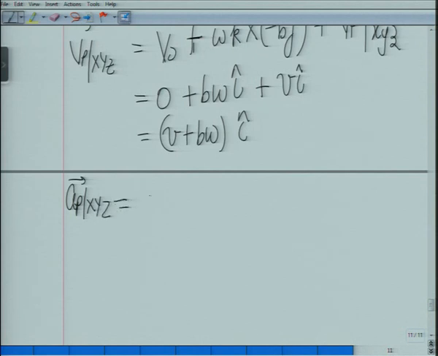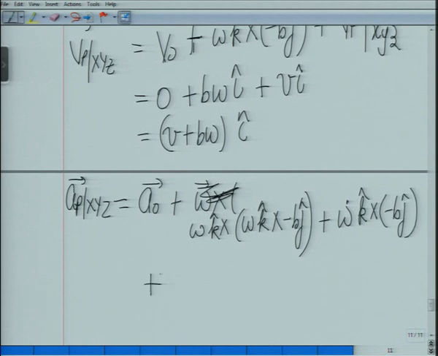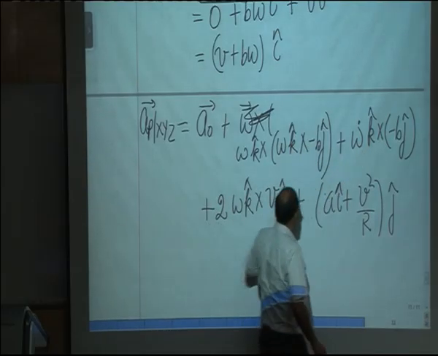Acceleration of P with respect to XYZ will be equal to AO plus omega k cross omega k cross minus Bj, plus omega dot k cross minus Bj, plus 2 times omega k cross Vp with respect to m, which is Vi, plus Ap with respect to m, which I have already written, Ai. These are the 5 terms: 1, 2, 3, 4, 5.